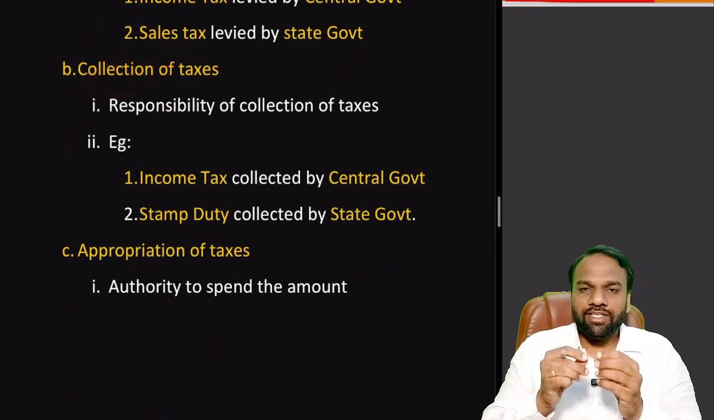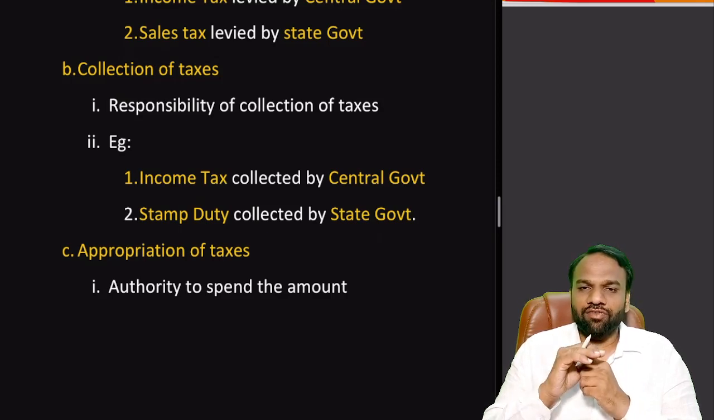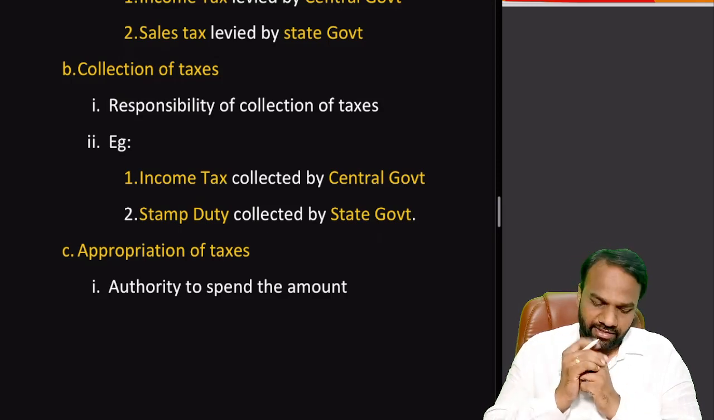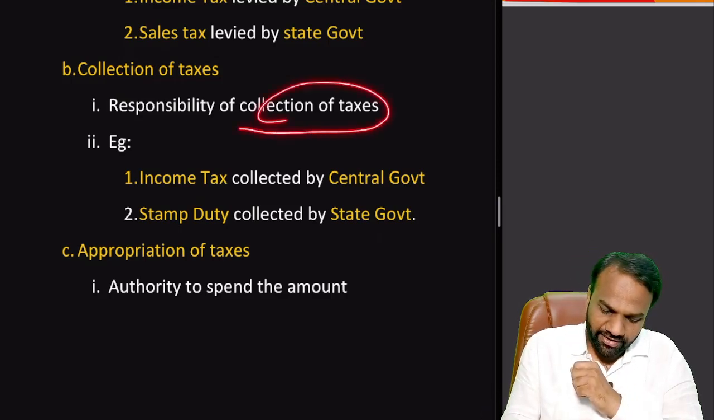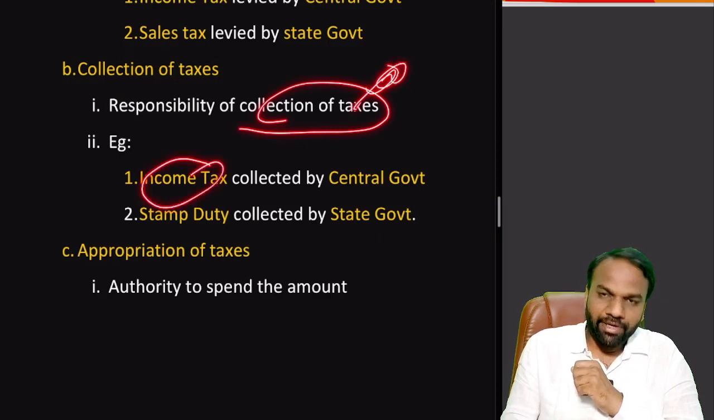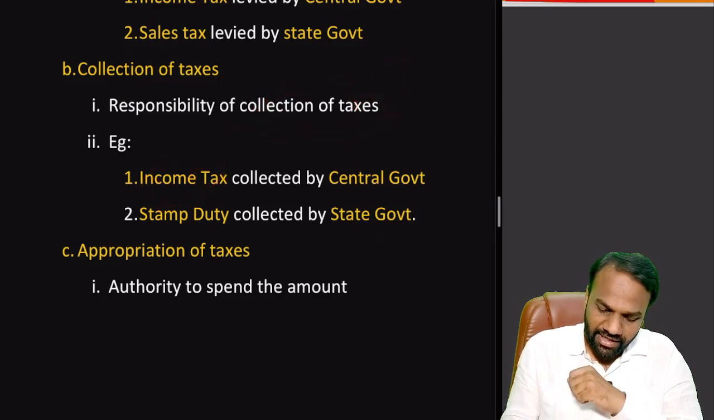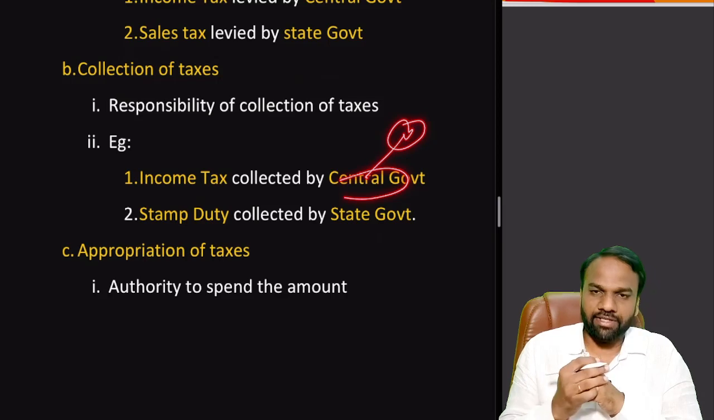Next, collection of taxes. Levying of taxes and collection of taxes are not the same, they are different. For example, a center may levy certain taxes. Sometimes the center is involved in collection of the taxes, sometimes the state may collect the taxes. That is why levying is different, collection is different. Collection means actually collecting the taxes, the responsibility of collection of taxes. As an example, income tax: who collects the income tax? The central government collects the income tax.